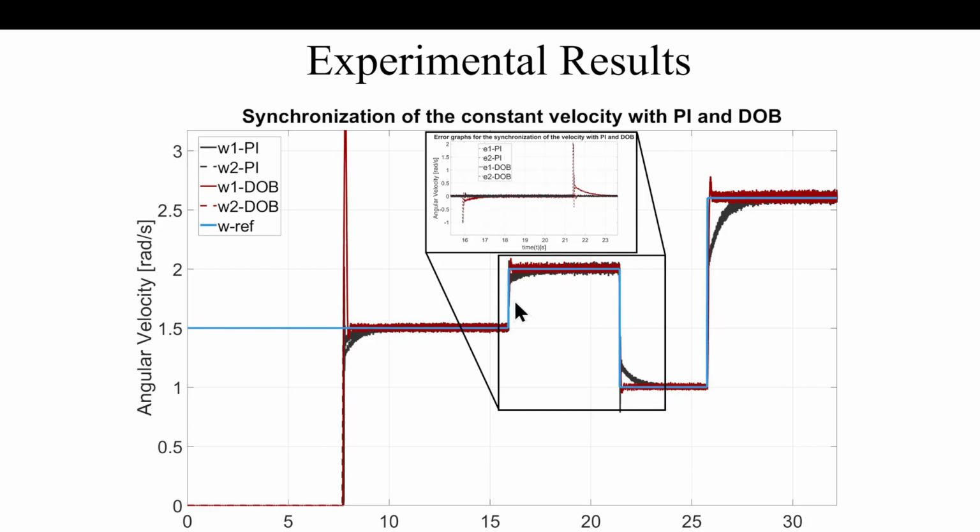What's easy to immediately observe is that the disturbance observer has a fast response, a lot faster convergence in comparison to the PI or PID controllers, in this case the PI controller. And you can see that for the disturbance observer, only in the transient is there a high spike, and they are immediately synchronized. Even in spiking, they are synchronized, which is interesting. This is for the velocity having the constant reference.